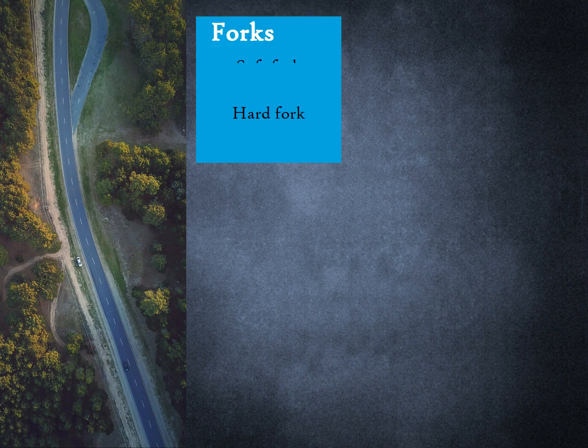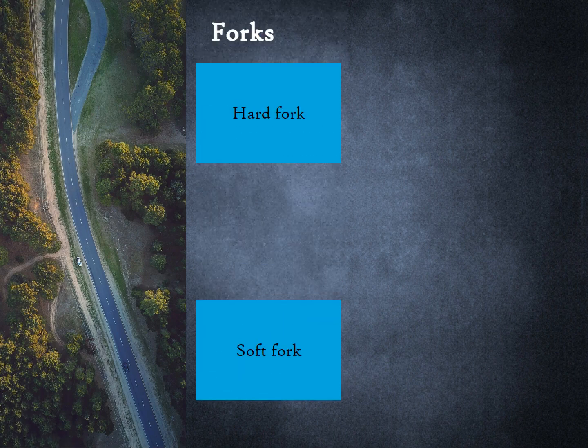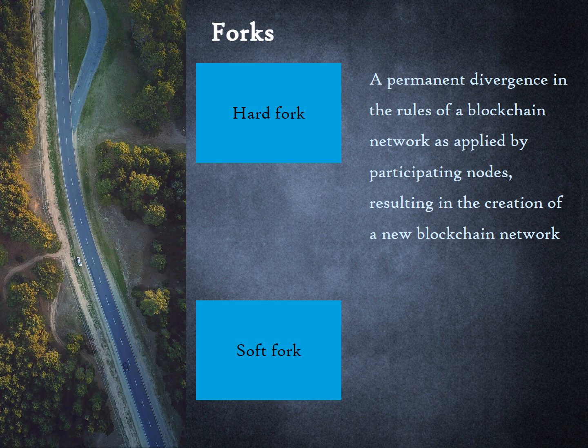Forks can be hard or soft. Hard forks refer to a permanent divergence in the rules of a blockchain network as applied by participating nodes, resulting in the creation of a new blockchain network. Soft forks refer to temporary divergence between nodes of a blockchain. Next, we will explore these concepts further.